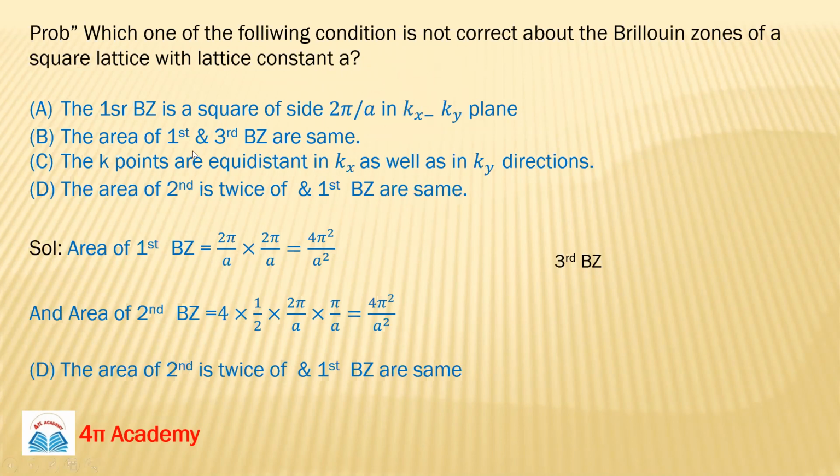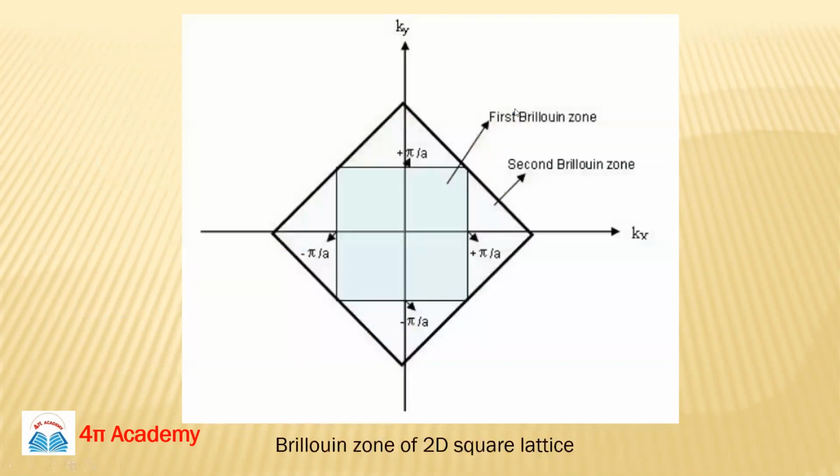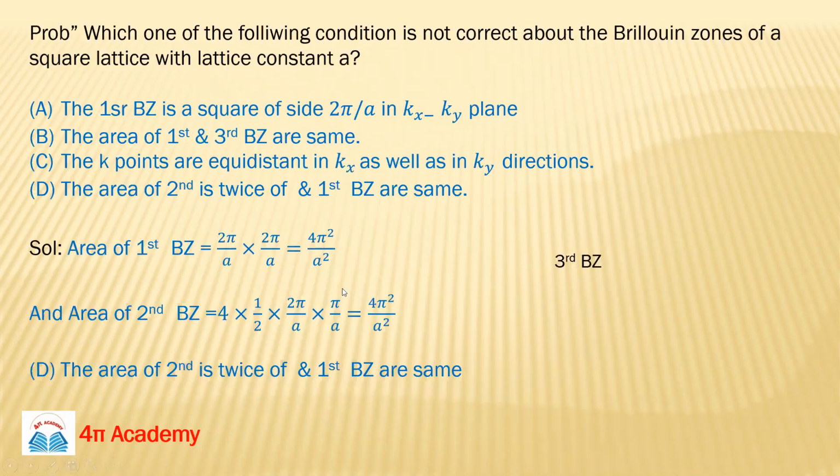So what is the first condition? The first Brillouin zone is a square of side 2 pi by a in the kx-ky plane. Okay, sorry guys, we have to find out the statement which is not correct. So the first statement is correct. Why is it correct? Because our first Brillouin zone is basically the square, having side 2 pi by a. So your first condition is a correct condition.